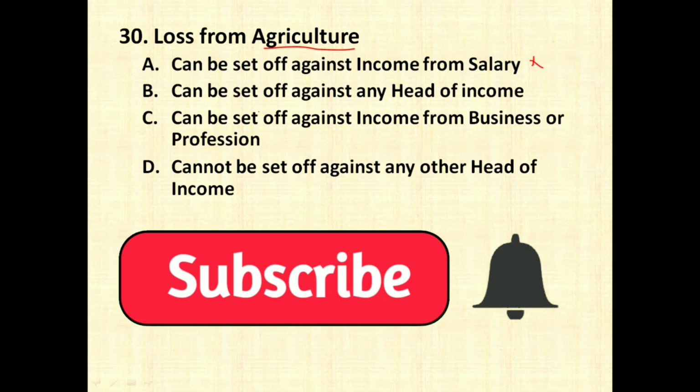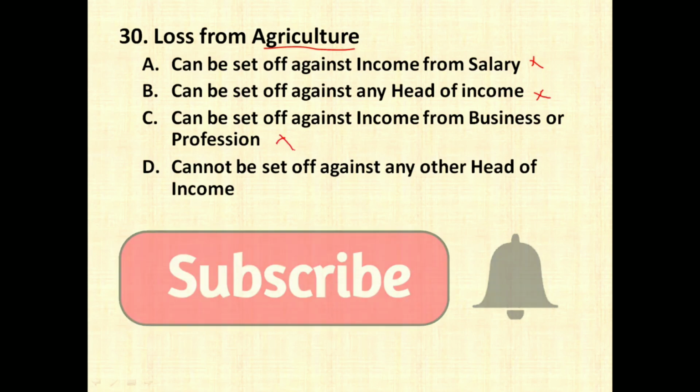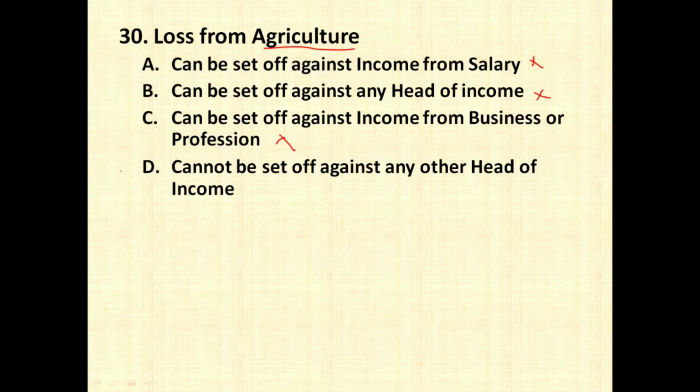The next question is: loss from agriculture can be set off against income from salary? Definitely it is wrong. Can be set off against any head of income? No, this is not possible. Can be set off against income from business or profession? This is also not possible. So the right answer is it cannot be set off against any head of incomes. Right, friends? As agriculture is an exempted income, so exempted income cannot be set off against any head of income. You have to remember this point. This is a tricky question.